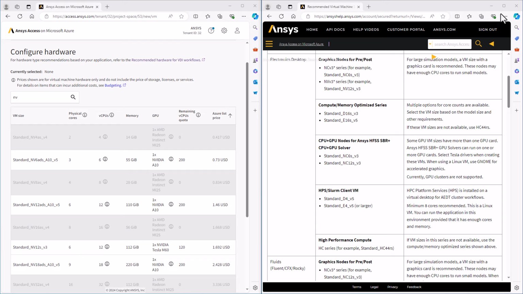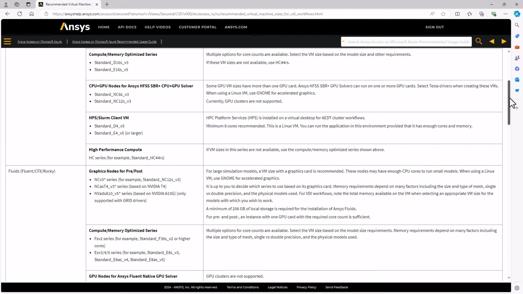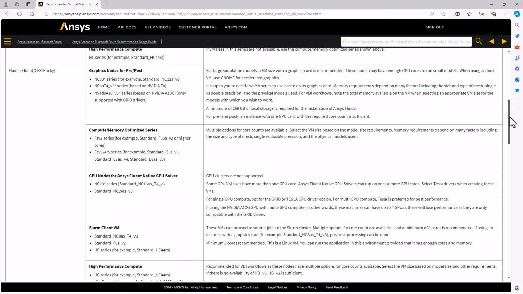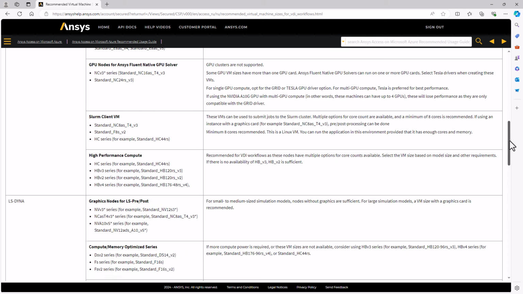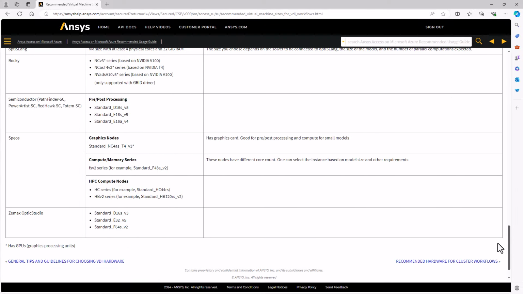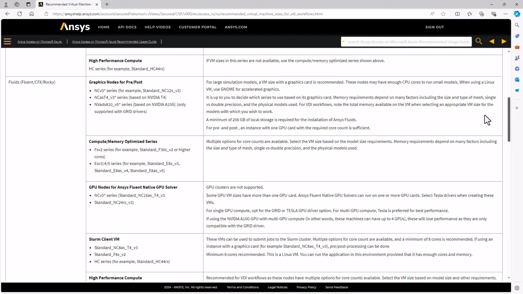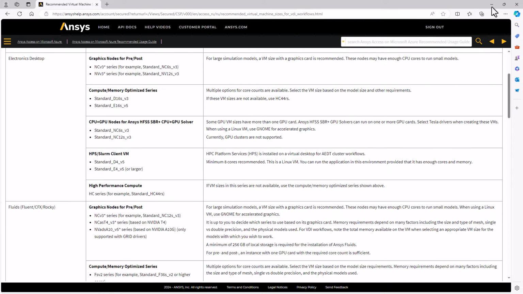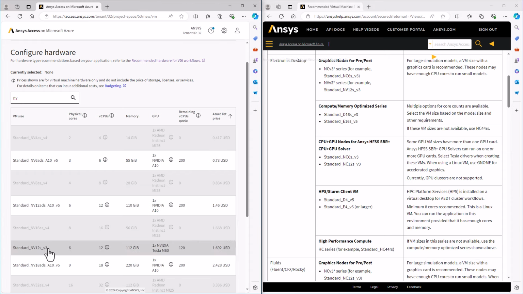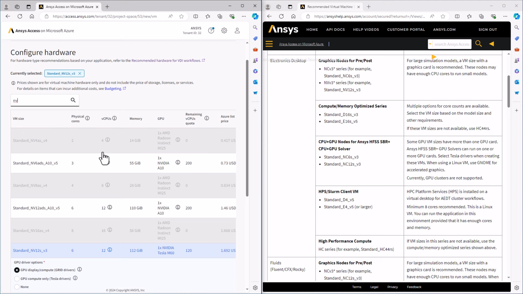In this document, we have included all of the Ansys applications. So it's just a matter of coming here, finding your application, thinking about how the VM will be used, and choosing the appropriate hardware. Let's say I want to choose this NV-V3, only 6 physical cores, so probably not going to do any heavy solving on it. This will be a primarily prep post machine.